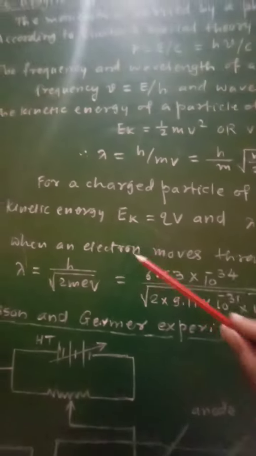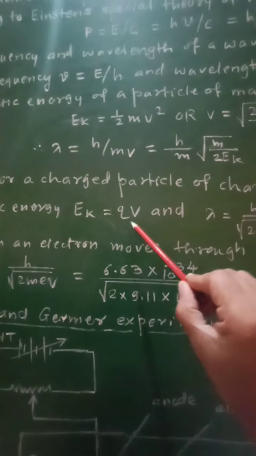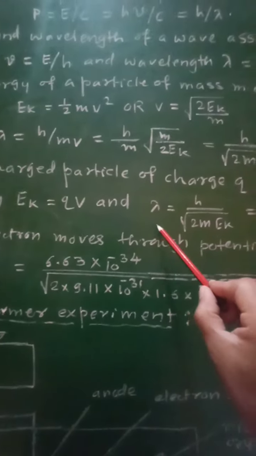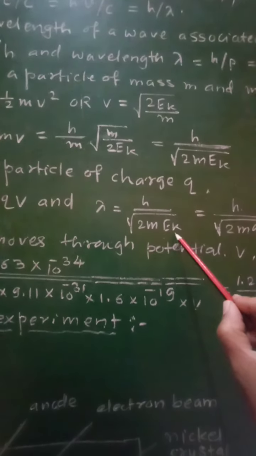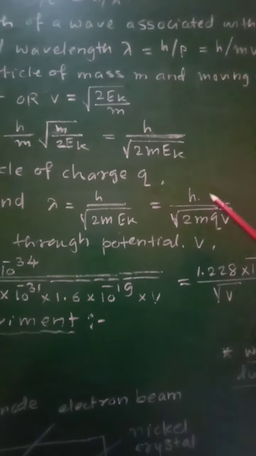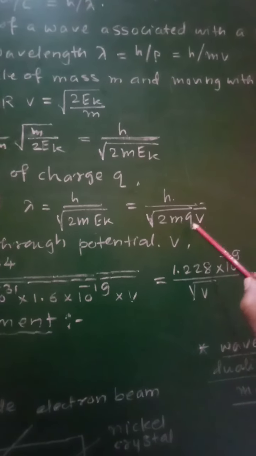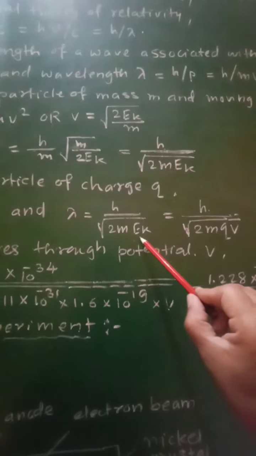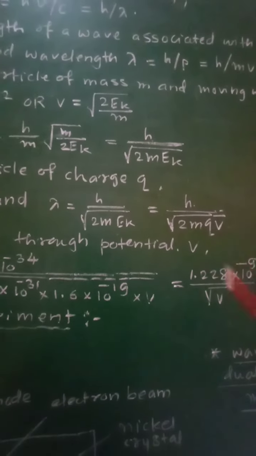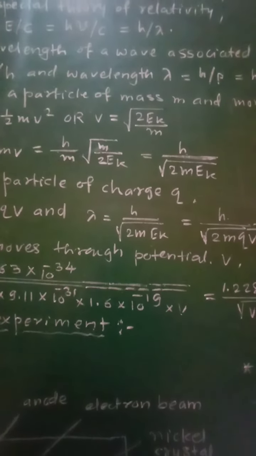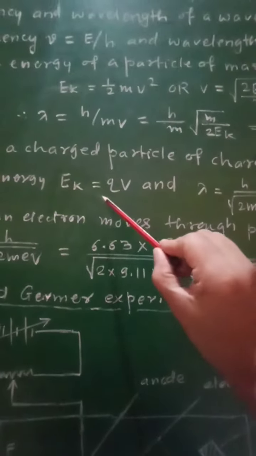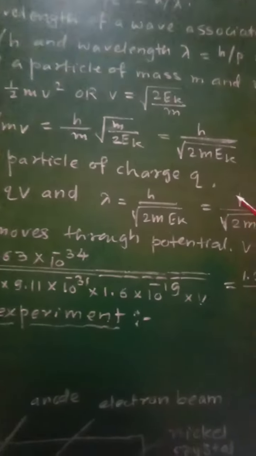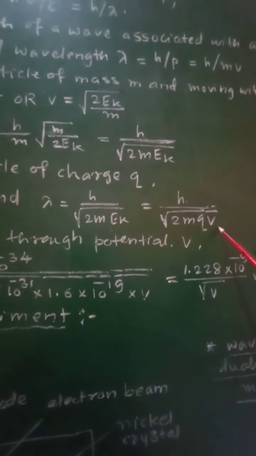Therefore we can write kinetic energy Ek equal to qV, and lambda is equal to h upon square root of 2m Ek. That will be written as h upon square root of 2m qV. This Ek is replaced by qV, that is the work done will provide the necessary kinetic energy, and therefore we have Ek is equal to qV and lambda is equal to h upon square root of 2m qV.